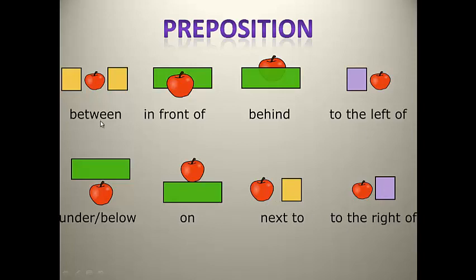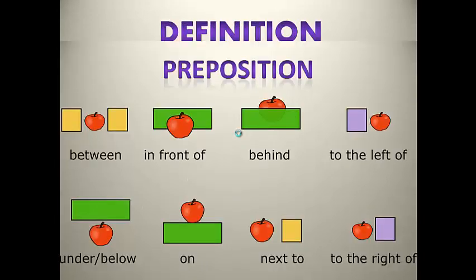So just read these words: between, in front of, behind, to the left of, under, below, on, next to, to the right of. These words are called prepositions.